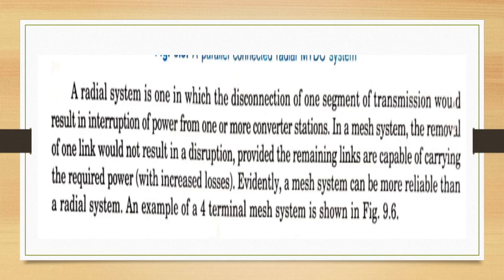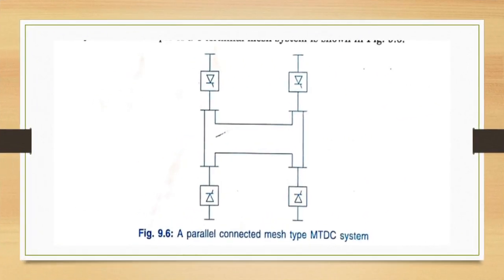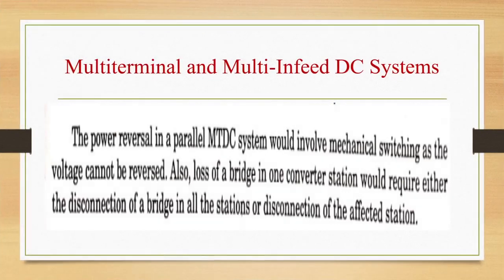A mesh system can be more reliable than a radial system. In this figure, we can see an example of a four-terminal mesh system. This is a parallel connected mesh type MTDC system. Power reversal in a parallel MTDC system would involve mechanical switching as the voltage cannot be reversed. Also, loss of a bridge in one converter station would require either the disconnection of a bridge in all the stations or disconnection of the affected station.